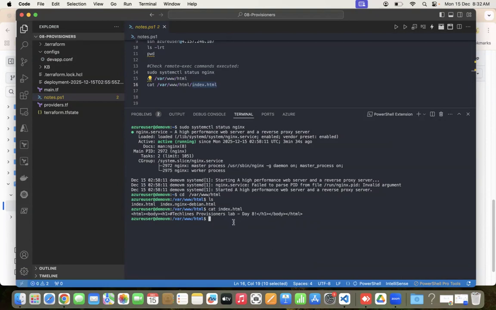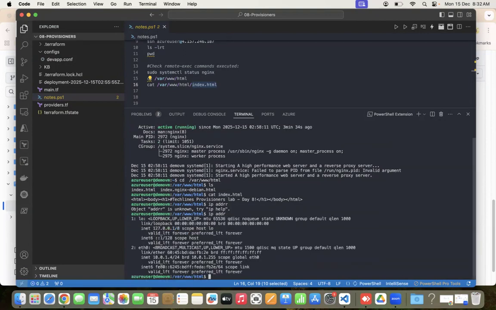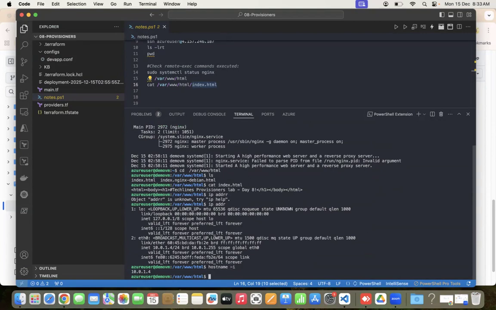What is the IP address? I'm not sure if this works: hostname -I. Will this give the public IP? Okay, we can see that output.